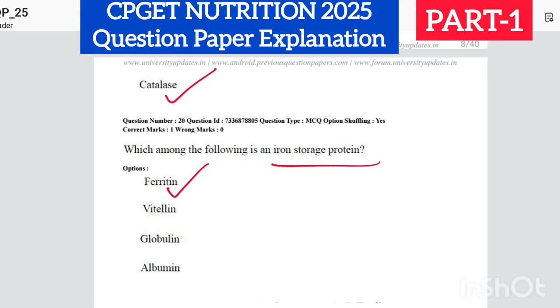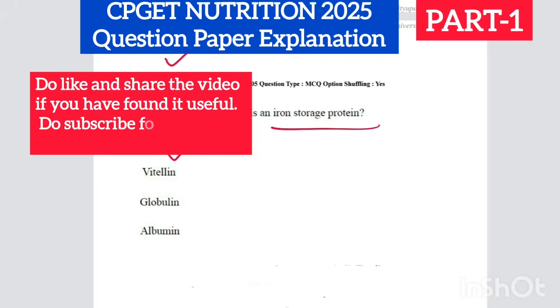So these are the first 20 questions of the 2025 last year CPGET nutrition question paper. We will continue the remaining questions in the next part.